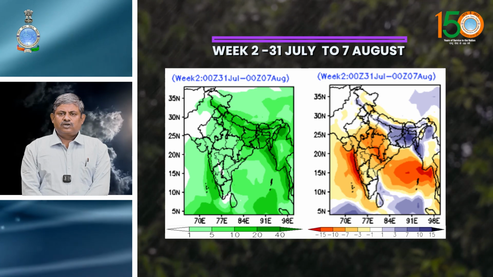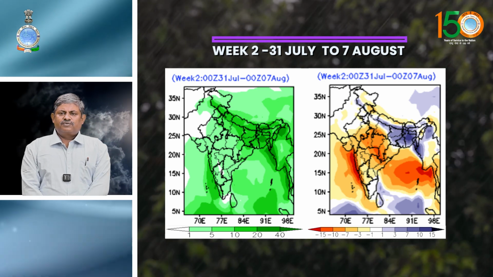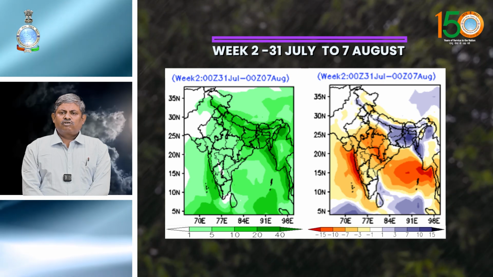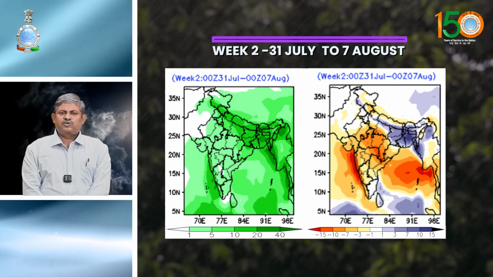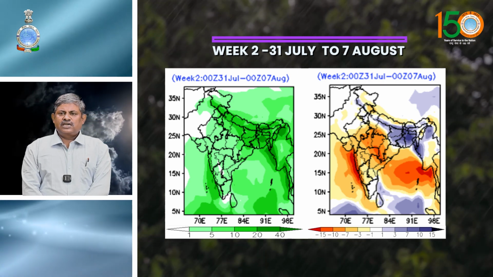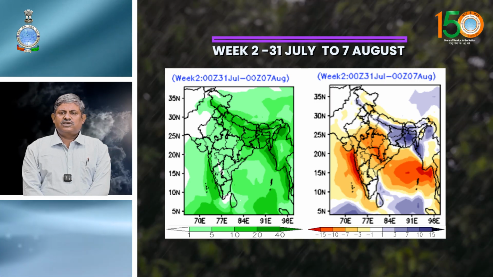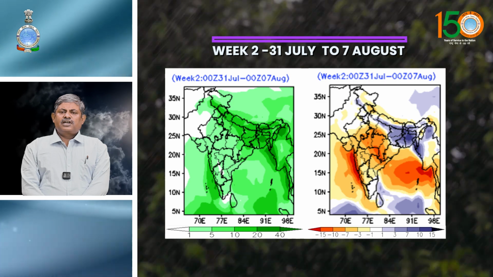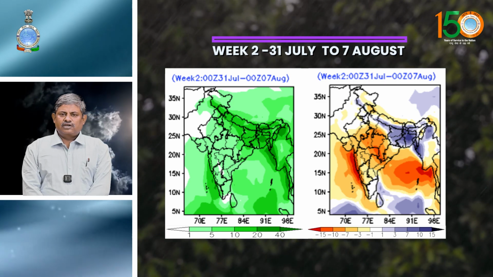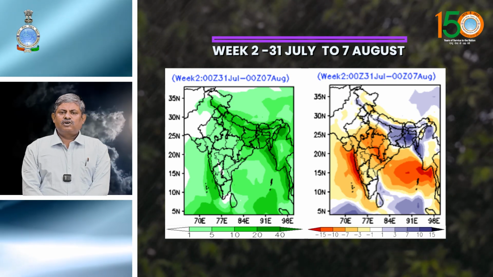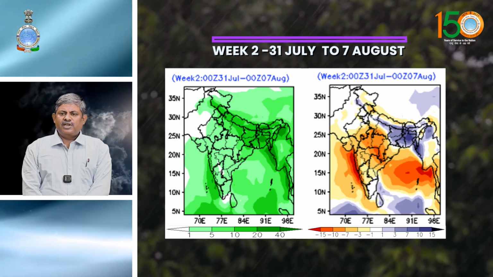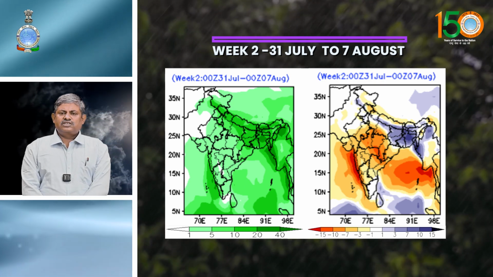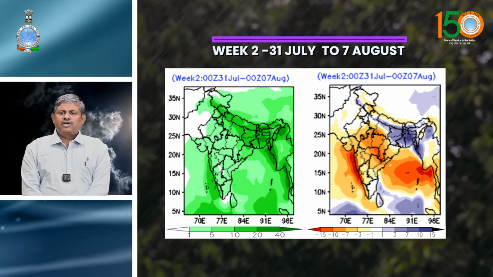And for week 2, the forecast is valid for 31st July to 6th August. Overall, near normal to above normal rainfall activity is likely over most parts of the east and northeast, and near normal over many parts of northwest India, below normal over remaining parts of the country during the week. Fairly widespread rainfall with isolated heavy to very heavy rainfall is likely over many parts of east India, especially Bihar, Jharkhand and West Bengal, and over northeast India during many days of the second week.